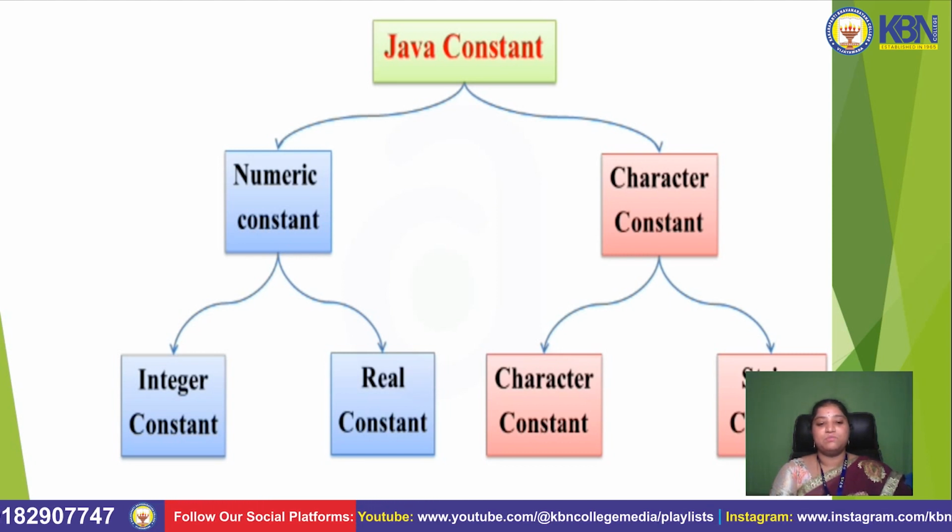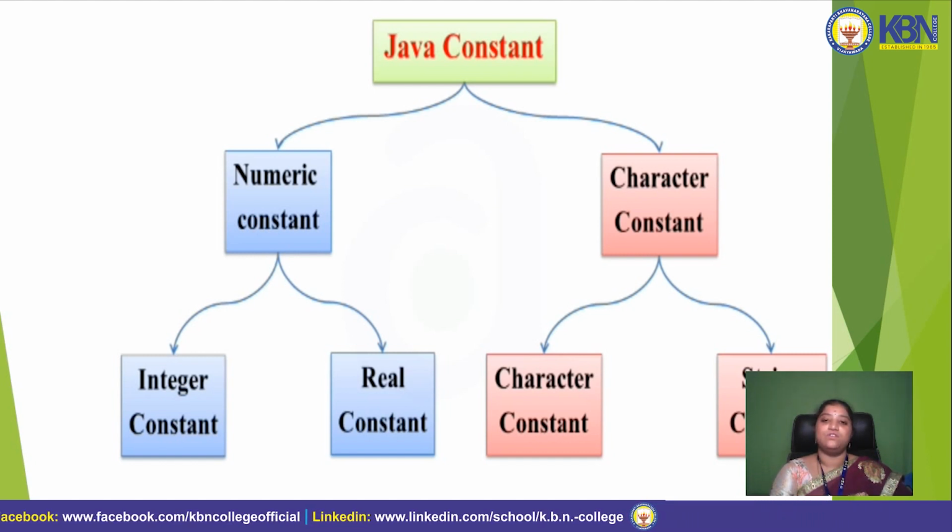Now numerical constants can be divided into two types, integer constants and real constants. Integer constants are the numbers, and character constants are single characters or a group of characters. Character constants have two types, character constant and string constant. A character constant is a single letter and a string constant is a group of letters.